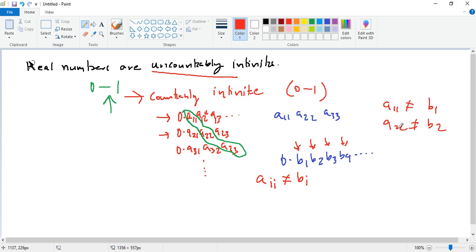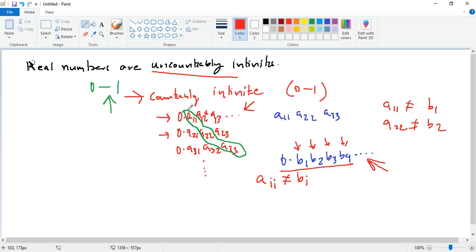So if we have listed down all the real numbers there are, and now I form a new real number by changing each of these digits along the diagonal, this new number is going to be different from all the other real numbers that we have listed, because one digit in each real number we have listed is different in the new real number that we have found, right?